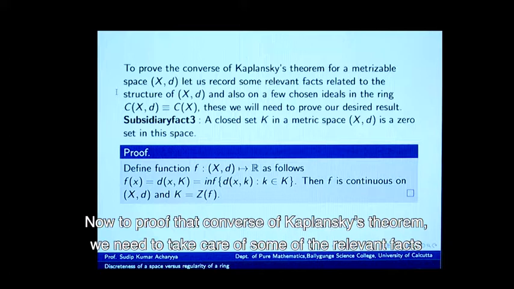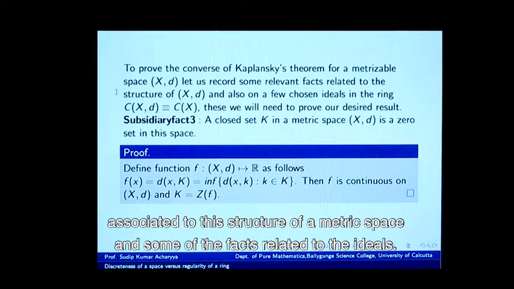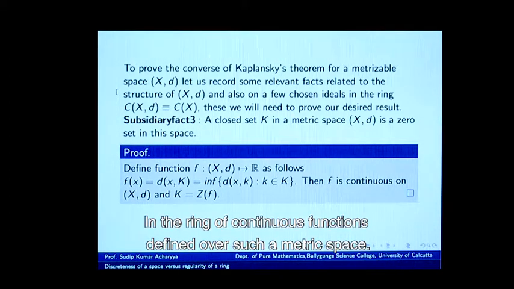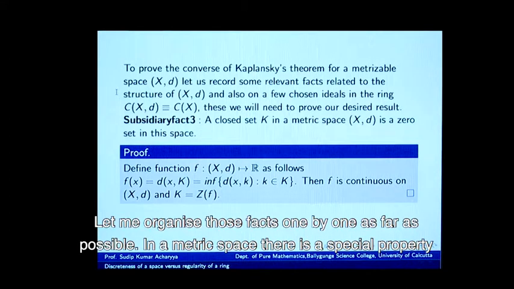Now, to prove the converse of Kaplansky's theorem, we need to take care of some of the relevant facts associated to the structure of a metric space and some of the facts related to the ideals in the ring of continuous functions defined over such a metric space. Let me organize those facts one by one as far as possible.